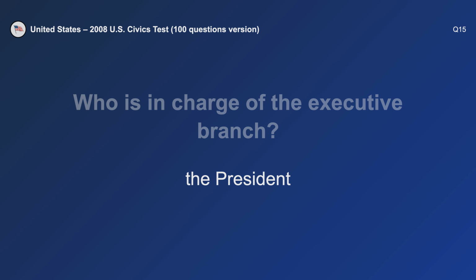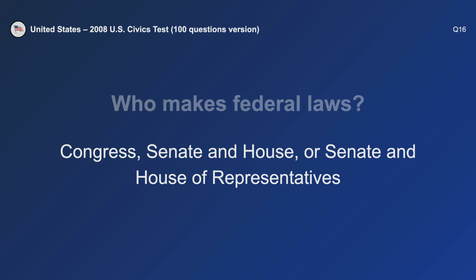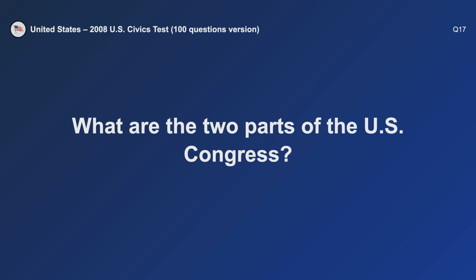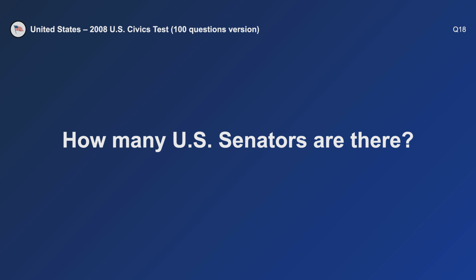Who is in charge of the executive branch? The President. Who makes federal laws? Congress. What are the 2 parts of the U.S. Congress? The Senate and House. How many U.S. senators are there?